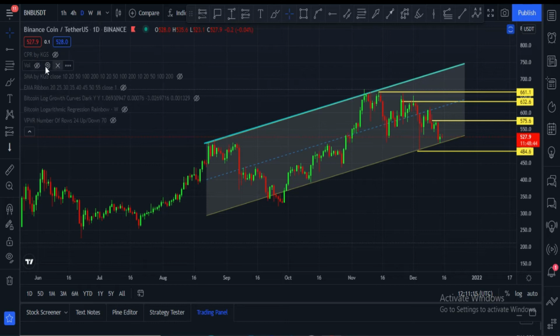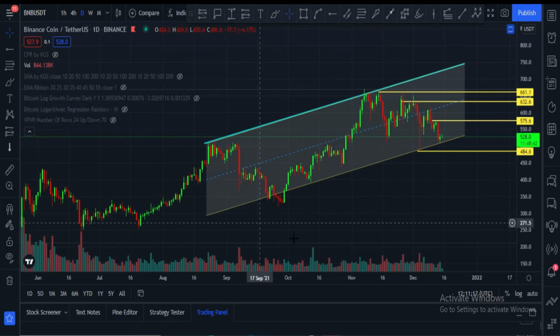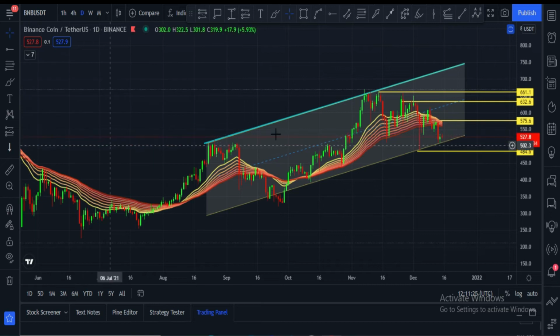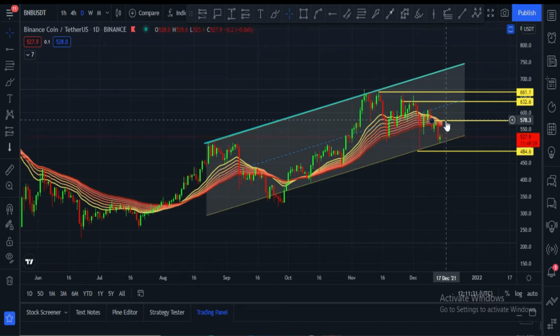Let me please show you volume. Volume is missing in the daily chart, very low volume. Let me please show you the EMA ribbon. Candles have to break the $575 price area. After that the upside rally will start, and after that this EMA ribbon will turn into a support zone.